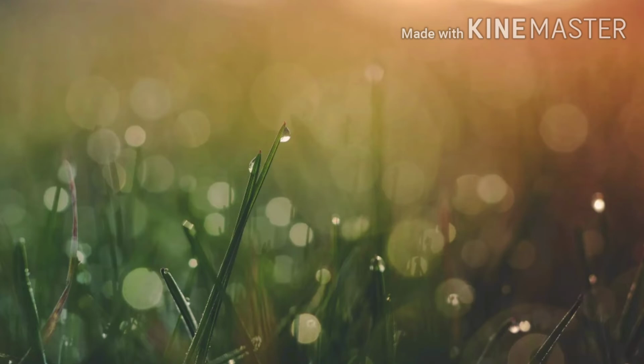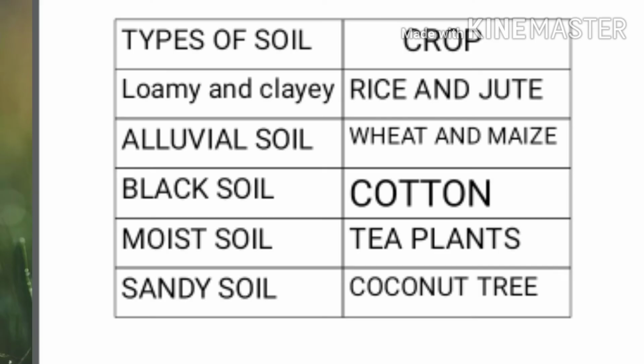Okay, so first we will discuss about the soil. So here you can see a table showing which soil are needed for different crops. First you can see that rice and jute need loamy and clay soil because they can hold plenty of water. And then you can see wheat, which needs alluvial soil because it is rich in humus. Also maize plant needs alluvial soil to grow.